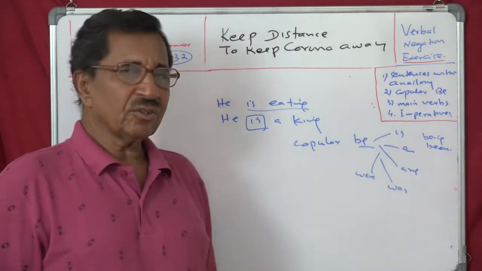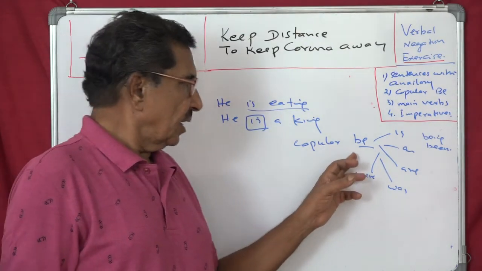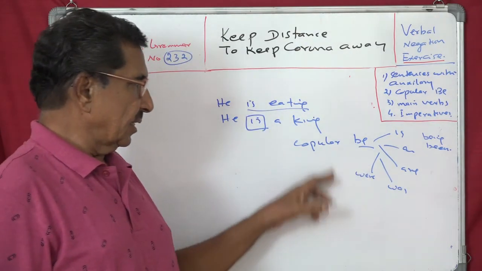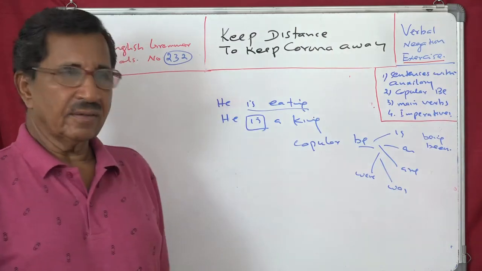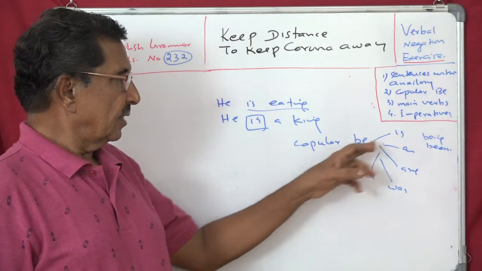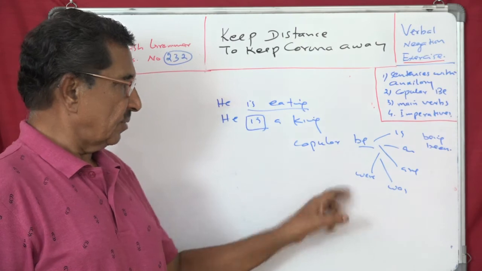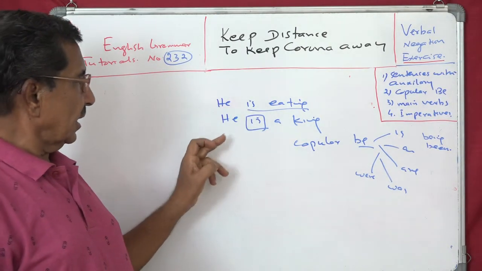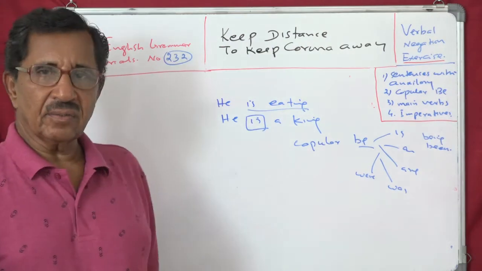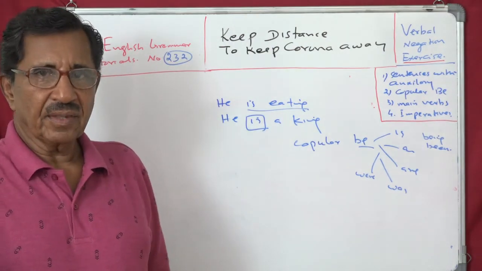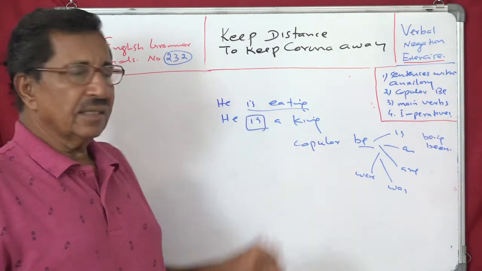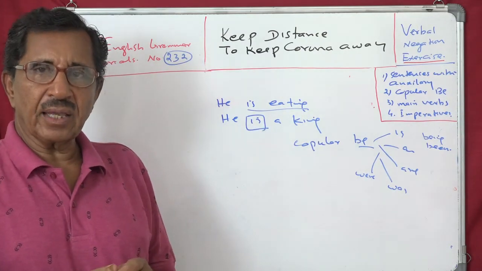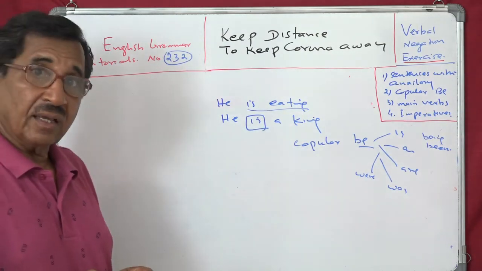But they cannot act as copula, and that's why I have not brought them into this group. That is be, then is, are, was, were as copula. So the difference between auxiliary is and copular is, or we can say be: in the first case it is helping to make a tense.